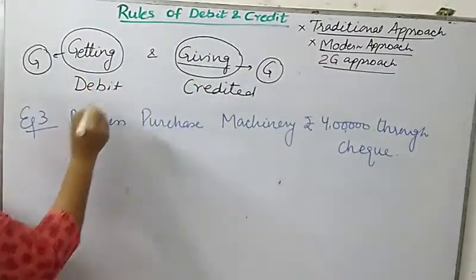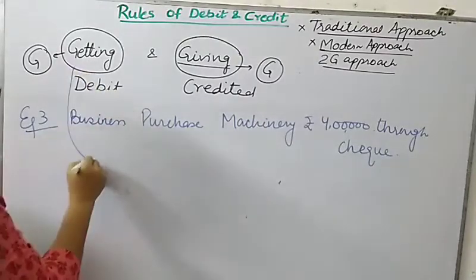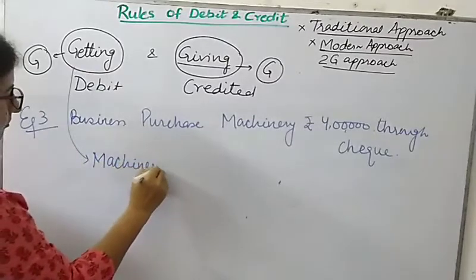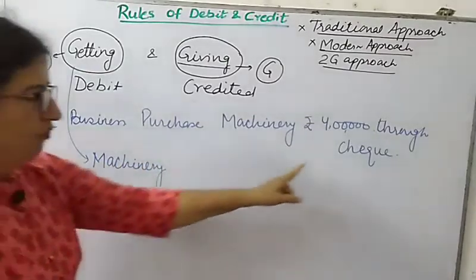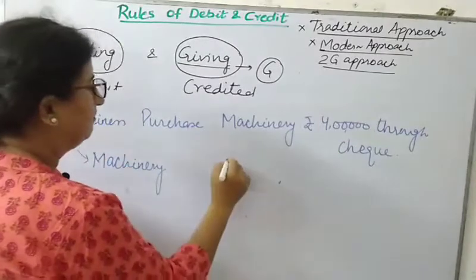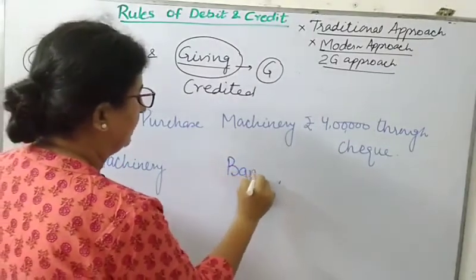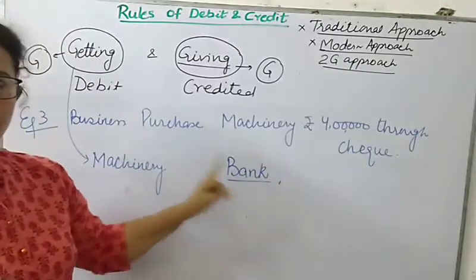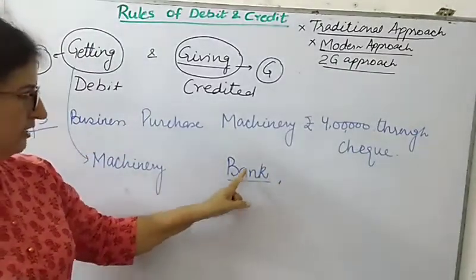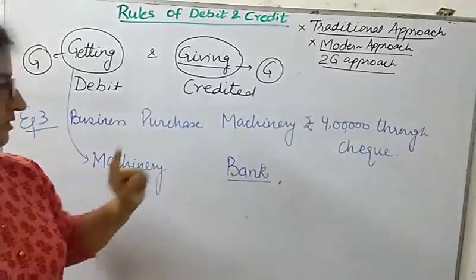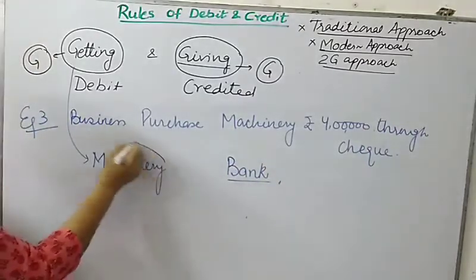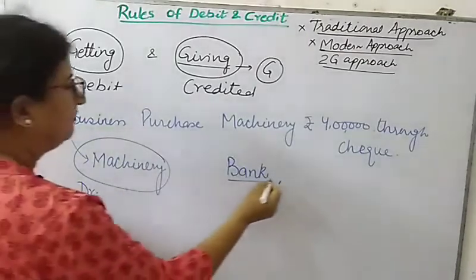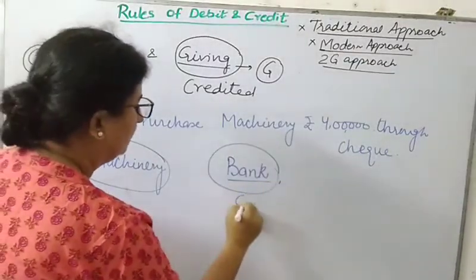So what is the business getting? Business is getting machinery, right? And what is the business giving? Business is giving check. Check means the business is doing this transaction through bank. So the bank balance of the business will reduce. So whatever the business gets, it is to be debited, and whatever the business is giving, it is to be credited.